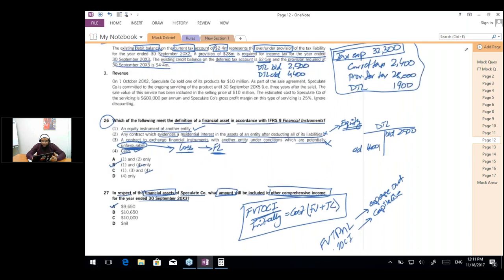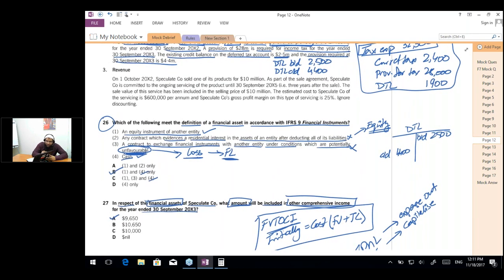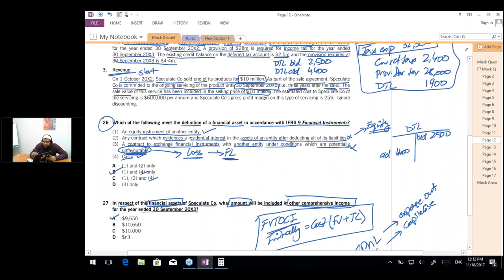Now let's read the last part of the question, which is revenue. The question says that on 1st October 20x2, which is at the start of the year, Speculate company sold one of its products for $10 million. As a part of the sale agreement, Speculate company is committed to the ongoing servicing of the product until 30th September 20x5, that is 3 years after the sale. The sale value of this service has been included in the selling price of $10 million. So actually the $10 million relates to both the goods and the services.